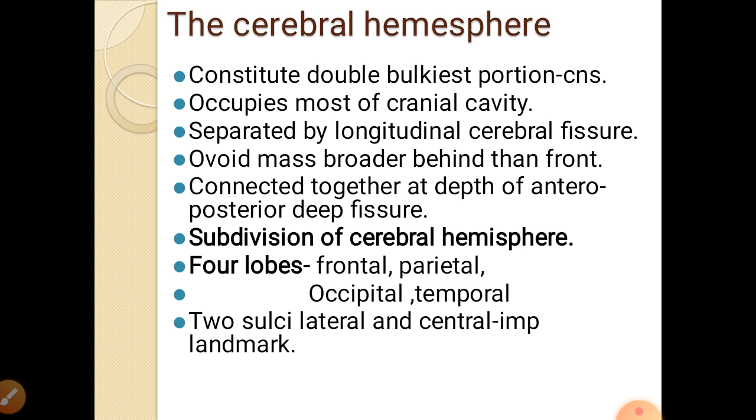The cerebral hemisphere is divided into four major lobes, that is frontal lobe, parietal lobe, occipital lobe, and temporal lobe, and there are two main sulci: the lateral sulcus, which is between the temporal lobe and frontal lobe, and the central sulcus, which is between the precentral area and the postcentral area. And these two sulci are important landmarks over the surface of the brain.